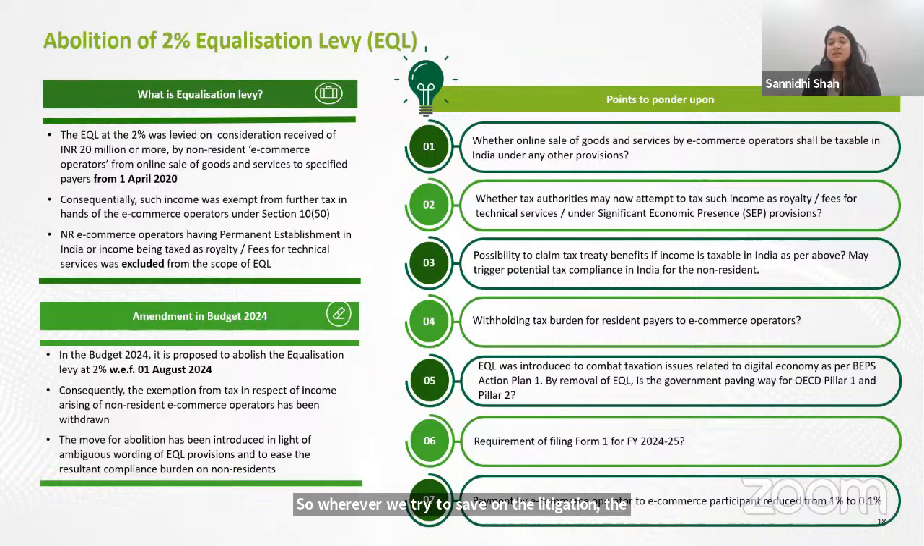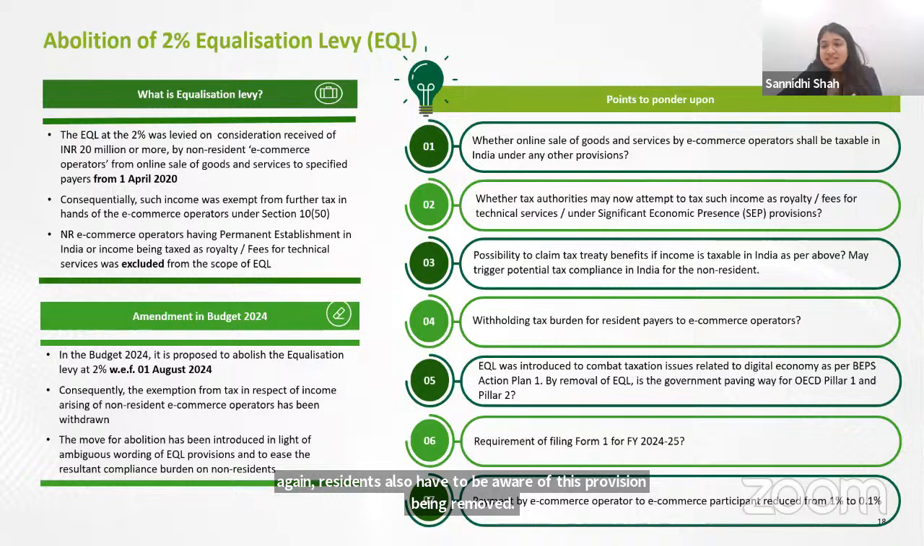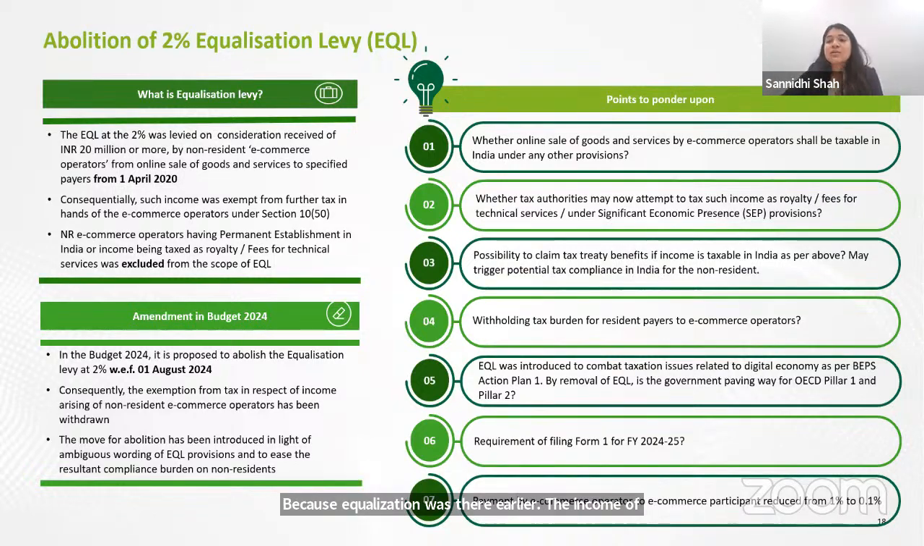Thirdly, while this amendment is only targeted towards a non-resident, it could also affect the residents who are making payment to such non-resident. The department could come back to such residents and say that you have to evaluate the taxability in hands of the non-resident and withhold the tax at appropriate rates while making the payment. So again, residents also have to be aware of this provision being removed. Because equalization levy was there earlier, the income of the non-resident was exempt. So even the residents were not required to withhold the tax on it. But in absence of equalization levy, the residents will also have to evaluate whether the income is taxable in hands of the non-resident or no.